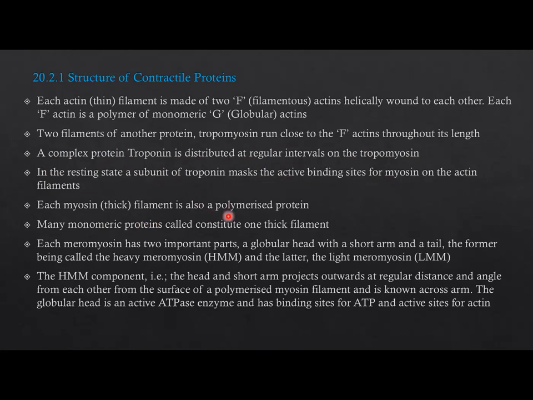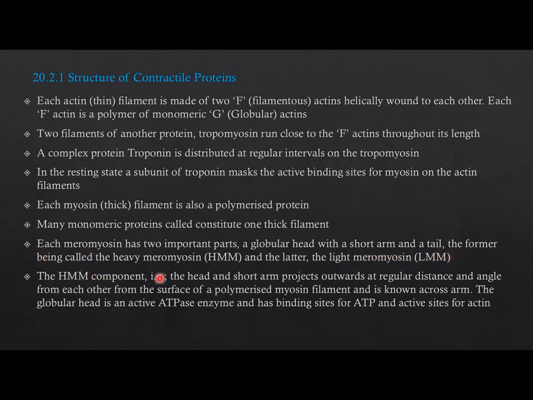Each myosin thick filament is also a polymerized protein. Many monomeric proteins called meromyosins constitute one thick filament. Each meromyosin has two important parts, a globular head with a short arm and a tail, the former being called heavy meromyosin (HMM), and the latter light meromyosin (LMM).